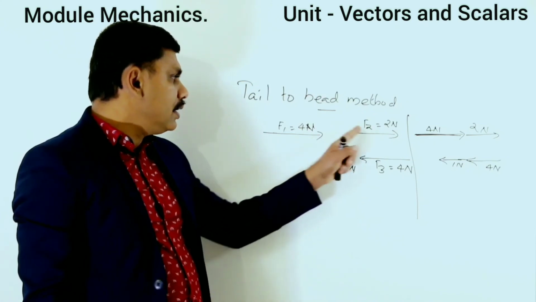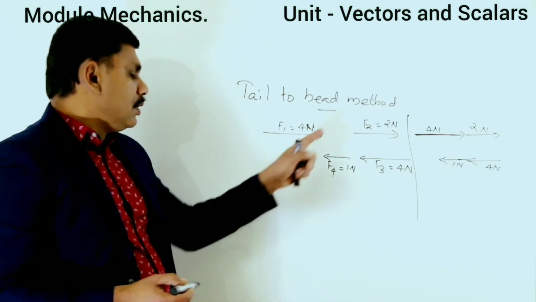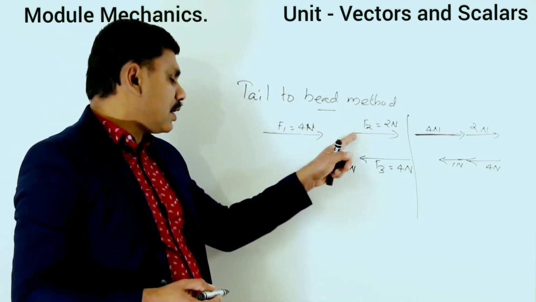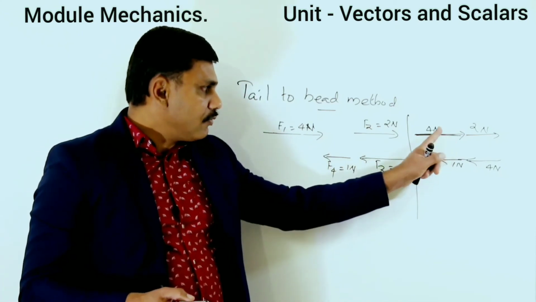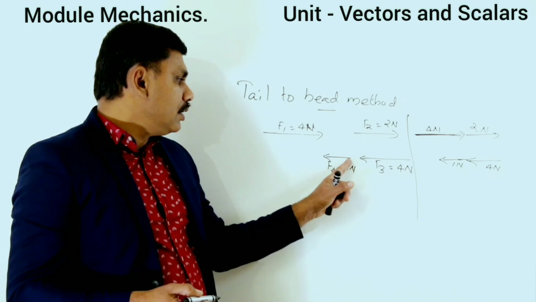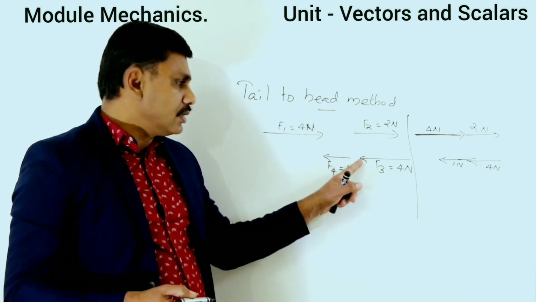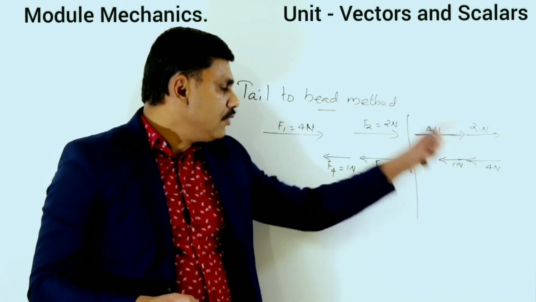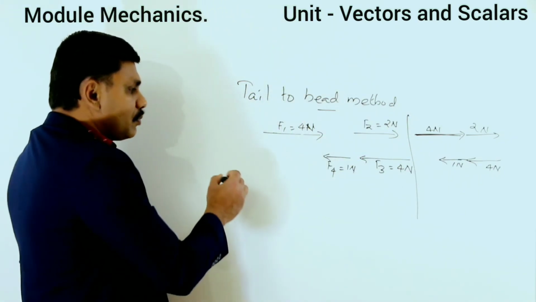So how will you add these vectors? By tail to head method. You keep the tail of the second vector at the head of the first vector, like this way, 4 Newton, 2 Newton. Then you keep the tail of the fourth vector at the head of the third vector, that is 1 Newton and 4 Newton. Towards right we are taking as positive.